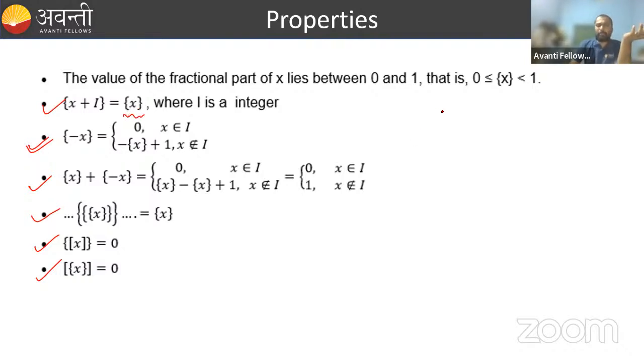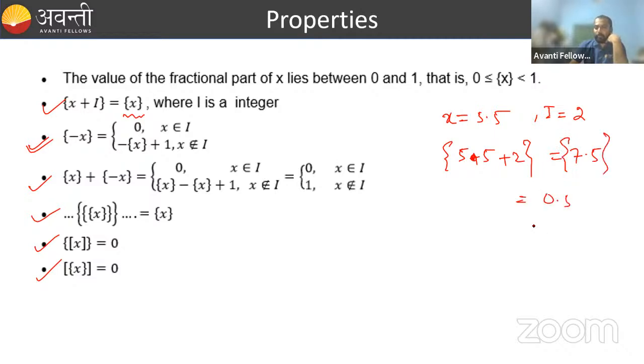Suppose I am taking x as 5.5, and the fractional part of 5.5, and here I take any integer, suppose 2. So this will give you 7.5. The fractional part of 7.5 is 0.5. Yes or no? 0.5 is the fractional part of 5.5. This is the fractional part of x. So the first property is proved.